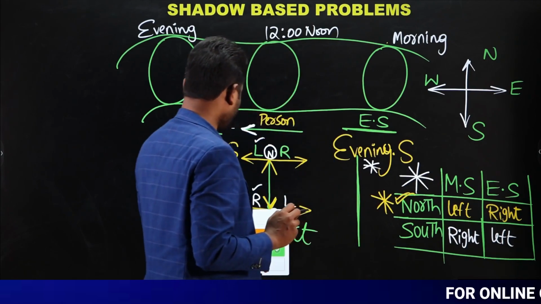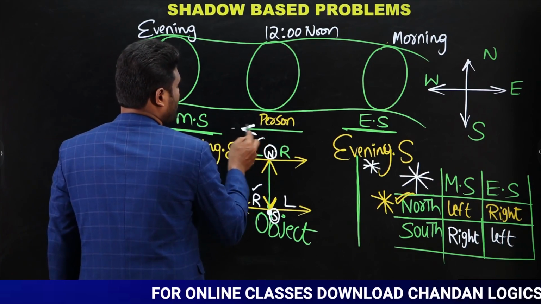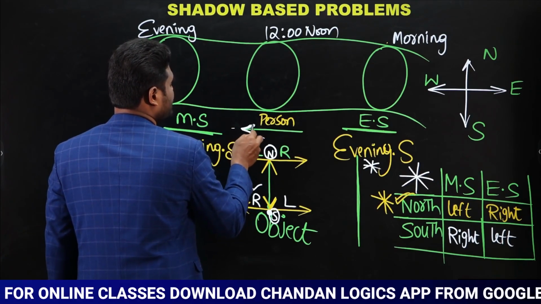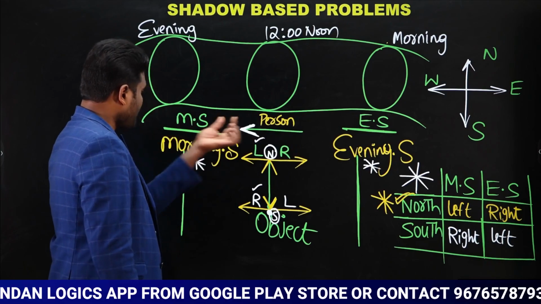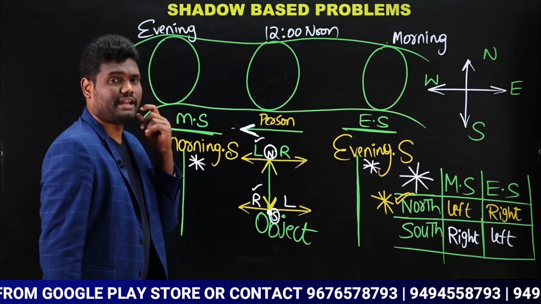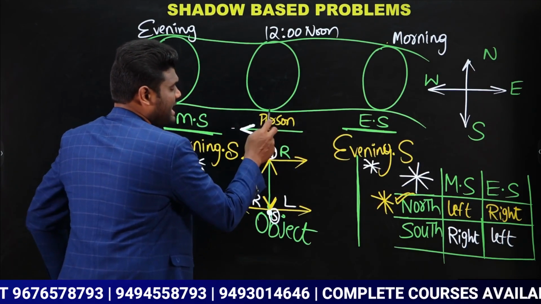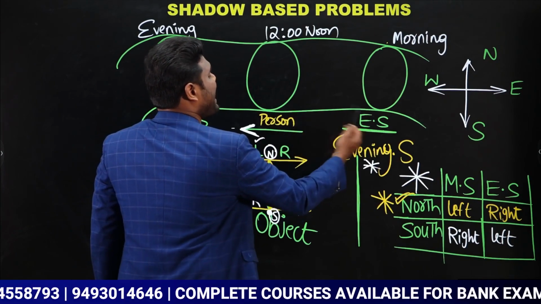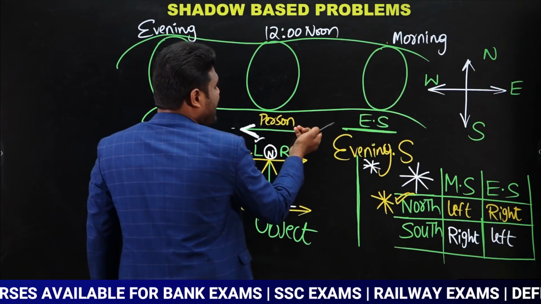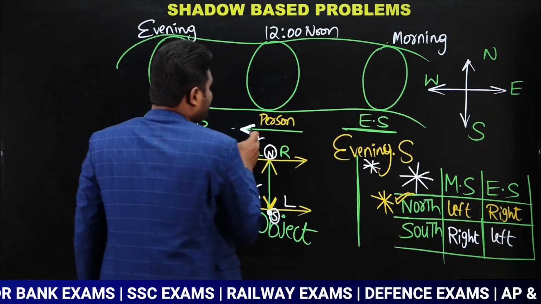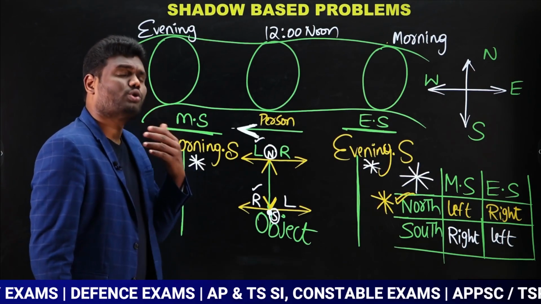Okay. Now observe here. The morning shadow is in the front. Morning shadow in front means the person is facing which direction? The person is facing towards the west direction. Is that clear? If I say the evening shadow is on the back of the person, this is the person. The evening shadow is on the back. Evening shadow on the back side means, observe, this is the front of the person, this is the back side. Evening shadow on the back side means the person is facing towards which direction? The person is facing towards the west direction. Is that clear?